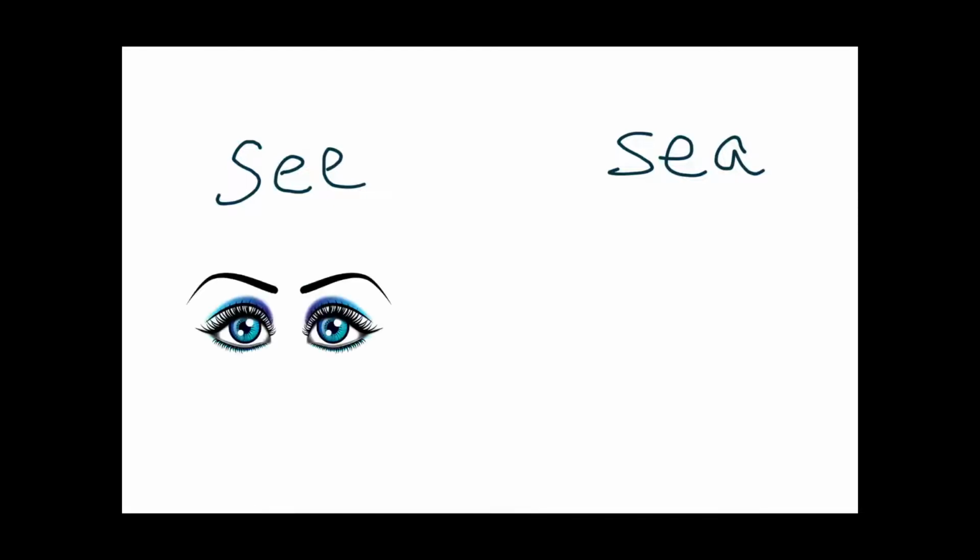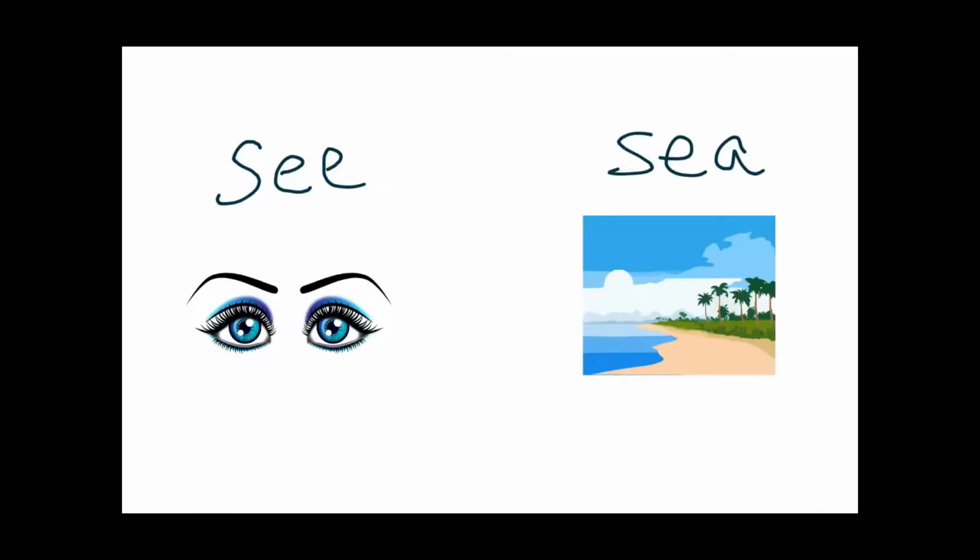Now let's see one more example. See and see. They sound very similar, but they have different meanings. We say, I see with my eyes. See, S-E-E, see with my eyes. And S-E-A means sea. It is a water body. It is a large water body.